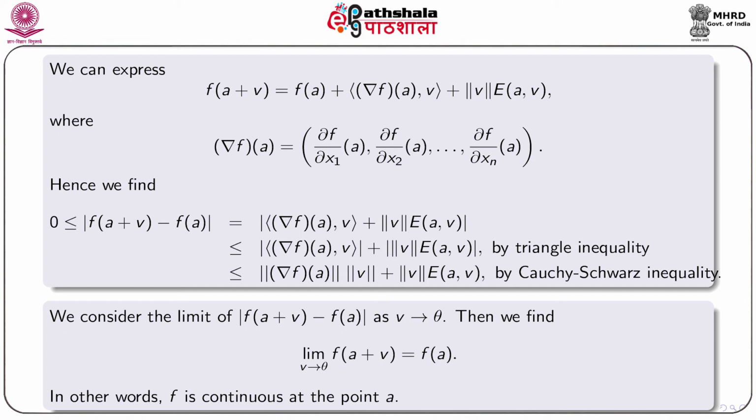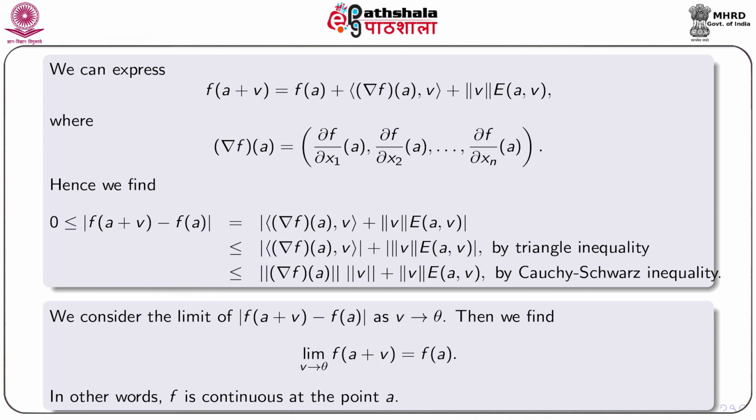Now, if we look at the term mod of f(a+v) minus f(a), that is bounded below by 0 and bounded above by the quantity we stated just now. Now, we consider the limit of mod f(a+v) minus f(a) as v approaches 0. As v approaches the 0 vector, norm v tends to 0.